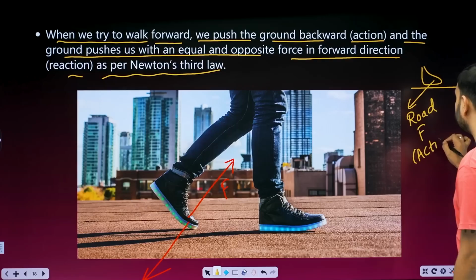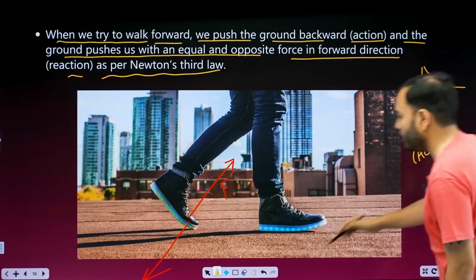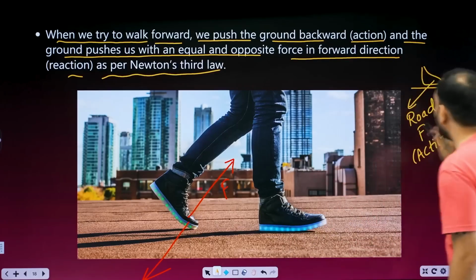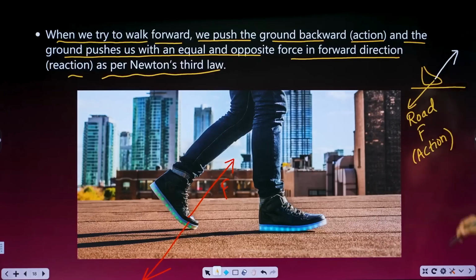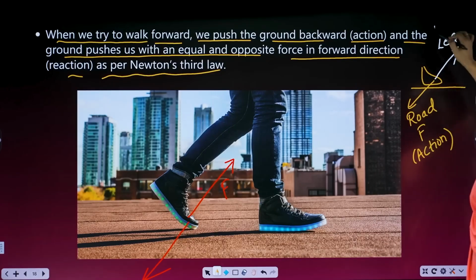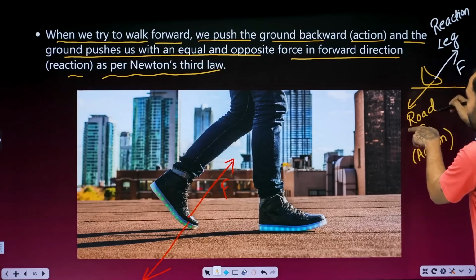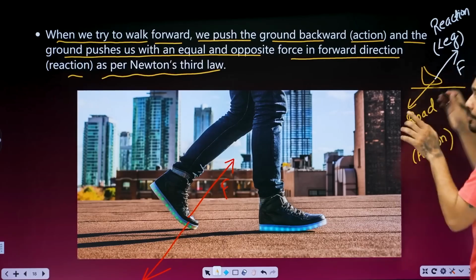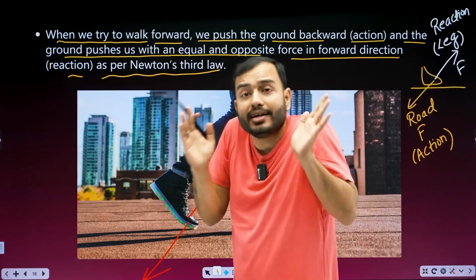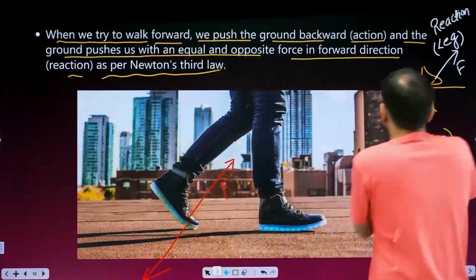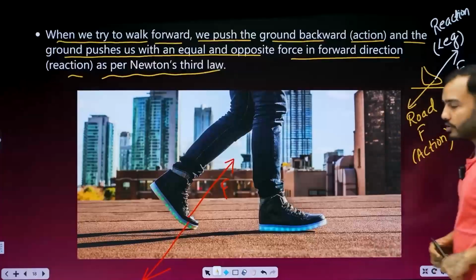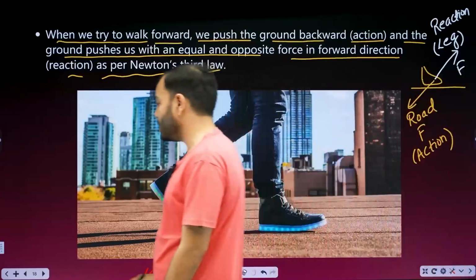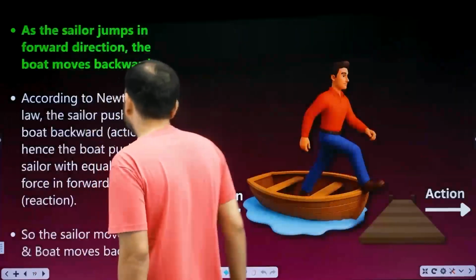What happened here? Action. And in return, the road exerted a force on your foot. What was it exerted on? Your leg. What is this? Reaction. How much will this force be? This force is also F. What did the action act on? On the road. What did the reaction act on? The leg. Action and reaction act on different bodies. Action and reaction are equal and opposite. So to move forward, you have to push the road backward.